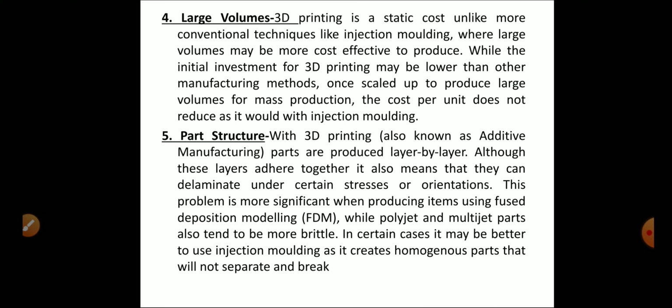Parts structure: with 3D printing, also known as additive manufacturing, parts are produced layer by layer. Although these layers are adhered together, it also means they can delaminate under certain stress orientations. This problem is more significant when producing items using fused deposition modeling, while PolyJet and MultiJet parts also tend to be more brittle. In certain cases it may be better to use injection molding, which creates homogeneous parts that will not separate and break easily.